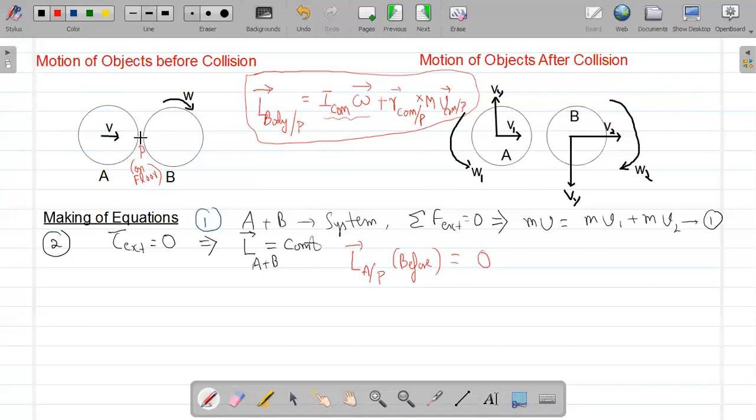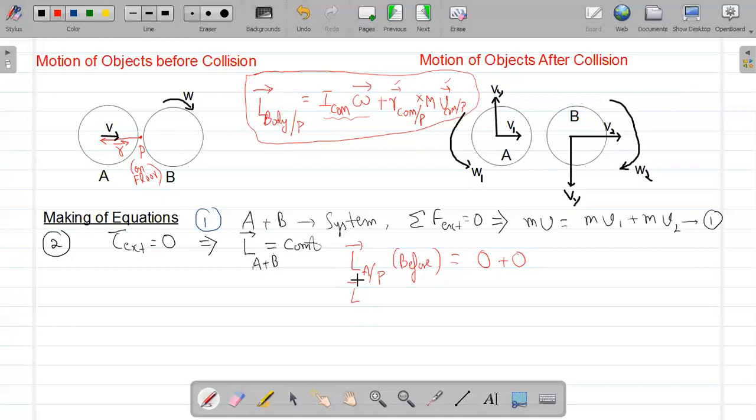Relative to the point P, the position of center of mass of A is to the left side, and R and V are parallel vectors. So their cross product will be 0.